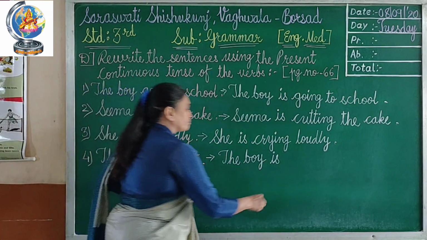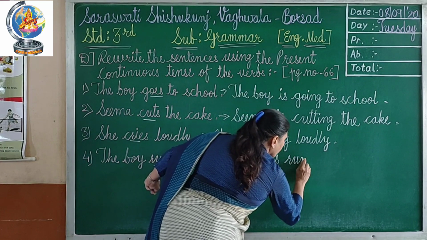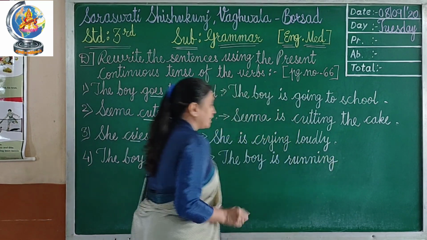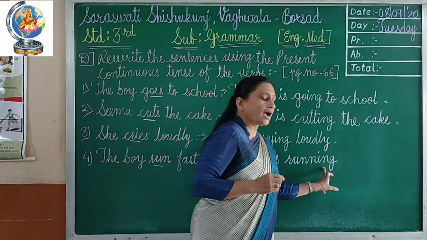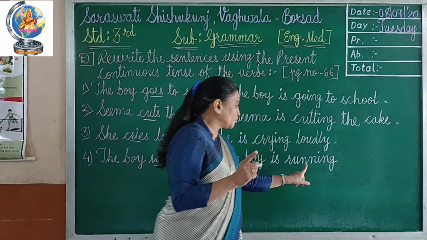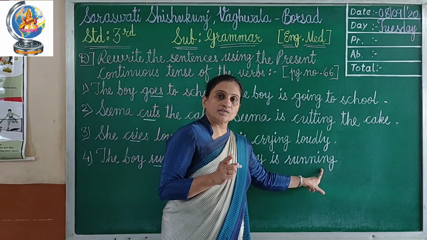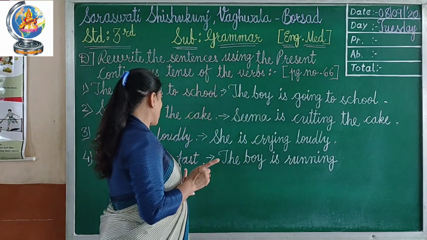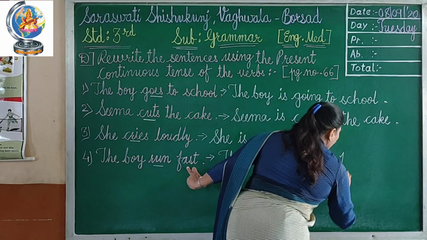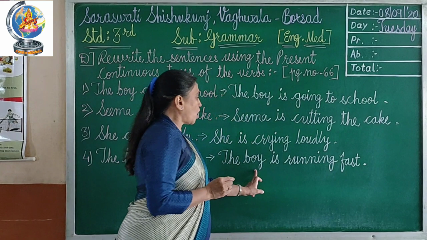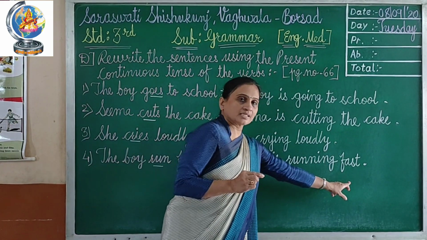For example, RU, double and add ing, running. You have to write this and the second time also and then add ing, running, and then after, fast. Full stop. The boy is running fast.